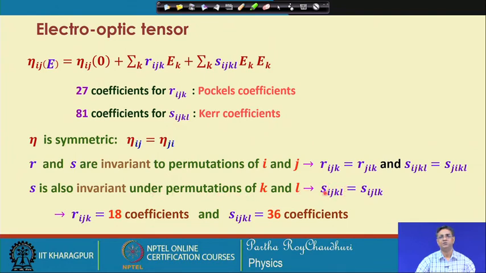So, you can write in this form, k and l reversed. Therefore, because they are invariant to permutations of i and j and k and l, you can shrink these indices and they will represent the same coefficient. So, the number of coefficients reduces to 36 for the Kerr coefficient. For Pockels it is 18.